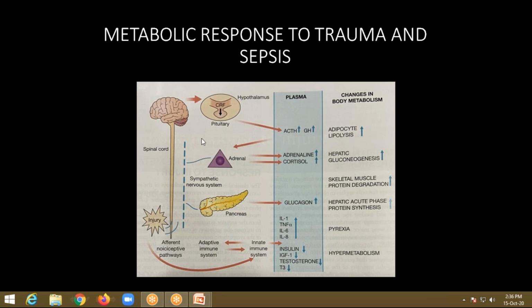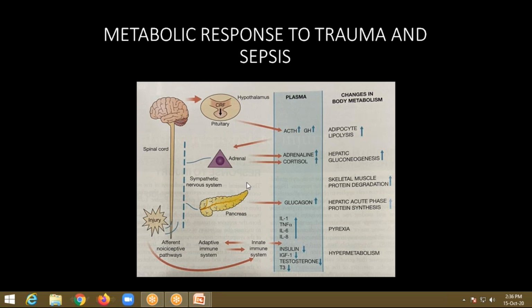At the same time, this hypothalamic activation also causes stimulation of the sympathetic nervous system. This sympathetic nervous system stimulates the adrenal medulla, the inside part, which secretes adrenaline and noradrenaline. This adrenaline, noradrenaline, and cortisol will lead to hepatic gluconeogenesis, that is de novo glucose production within the liver, and skeletal muscle protein degradation to form glucose from glycogenolysis.